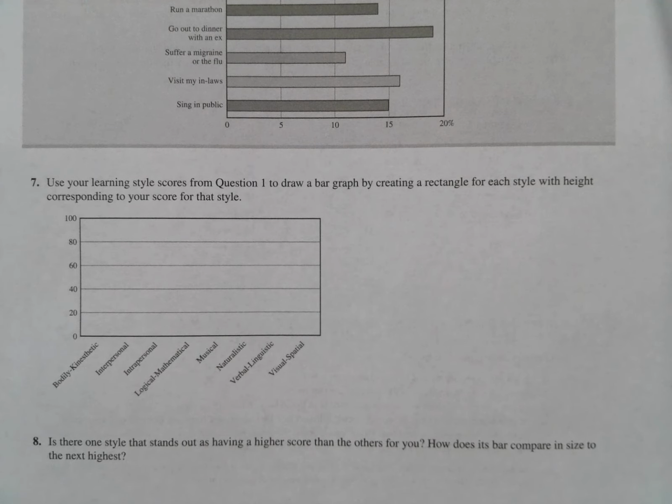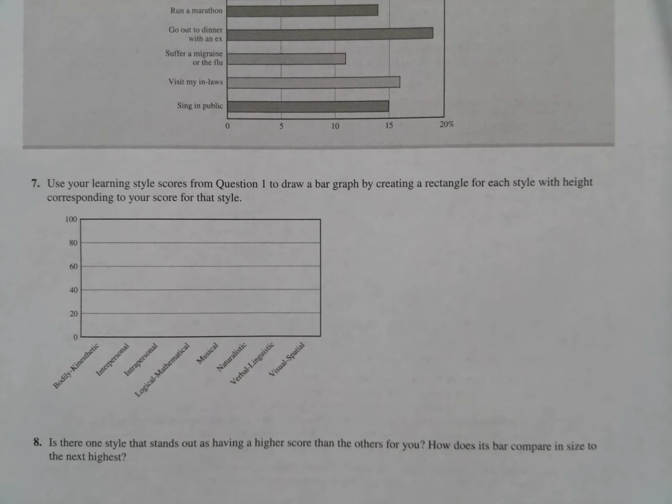It says, use your learning style scores from question 1 to draw a bar graph by creating a rectangle for each style with height corresponding to your score for that style. Now, the problem with number 7 is we're not actually doing that. So we need to get rid of problem number 7 and we will move on to the next problem.